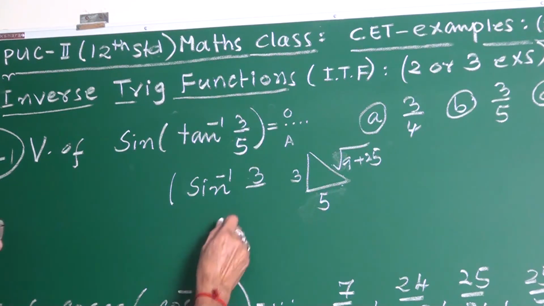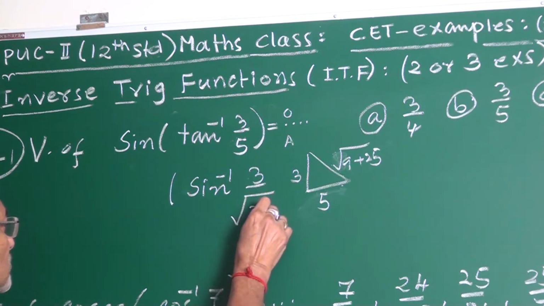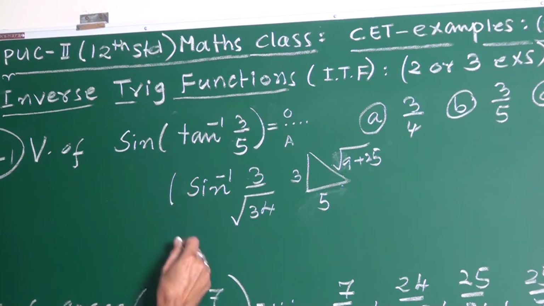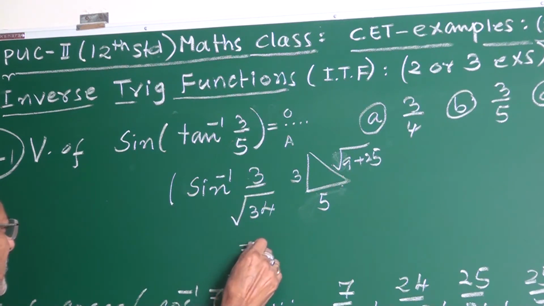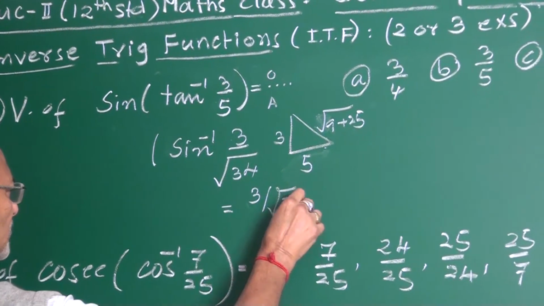Root 34. What is this, my friend? 9 plus 25 is root 34. Sine of sin inverse is... don't write all these things. Directly you can mark. It is 3 upon root 34.